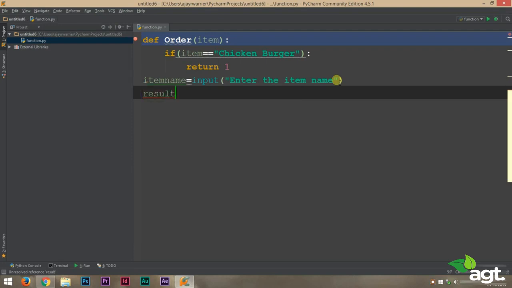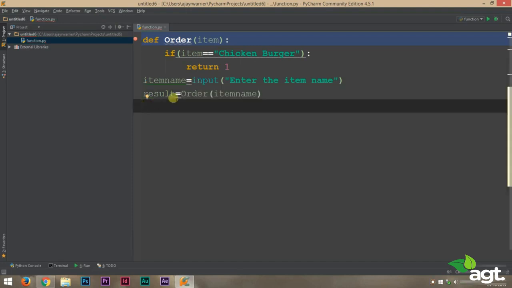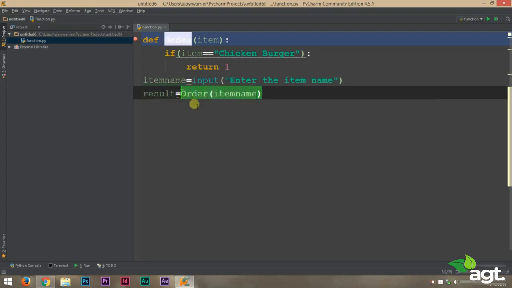It can be any name, but for the time being, we'll use result. And this result must store the result of the function. So we have to call the function with the value given by the user. In this case, result equals order(item_name). So this is our function call.